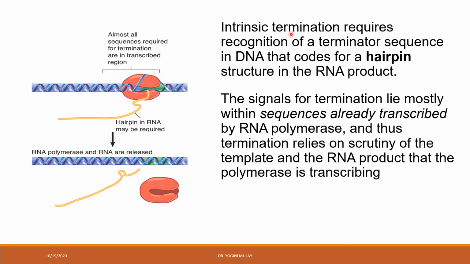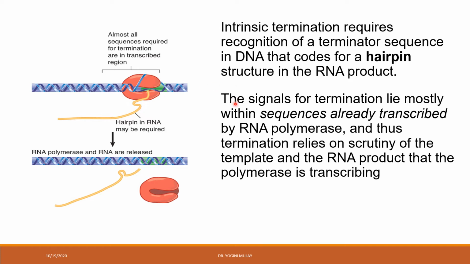Means the intrinsic termination requires the recognition of a terminator sequence in the DNA. Means this is the terminator sequence in the DNA, and the transcription of this sequence has taken place, and that resulted in the formation of the RNA transcript, and this RNA transcript forms the hairpin like structure.